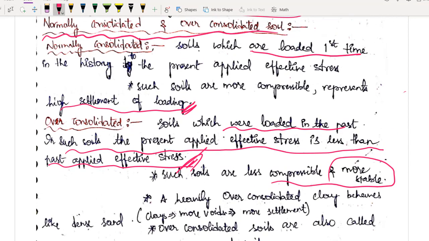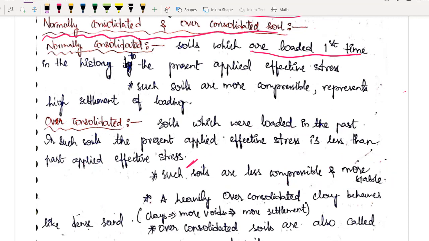Let us compare this point with normally consolidated soil, the soil which never experienced any stress. So वो क्या करेगा? When you are applying load, obviously it will show more compressibility. Common sense की बात है. If you are taking a soil sample which already has experience of taking a lot of load, then when you are applying load, the compressibility will be comparatively less. Common sense की बात है.